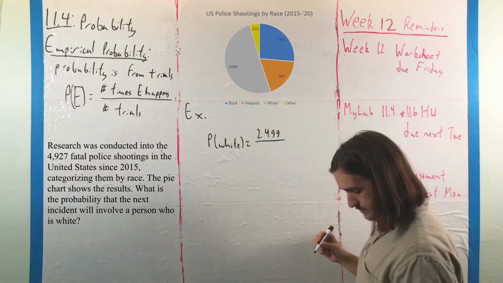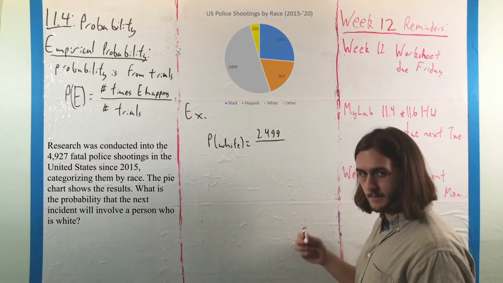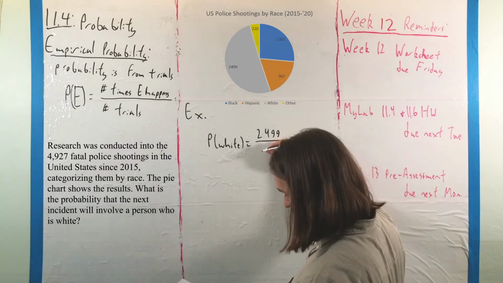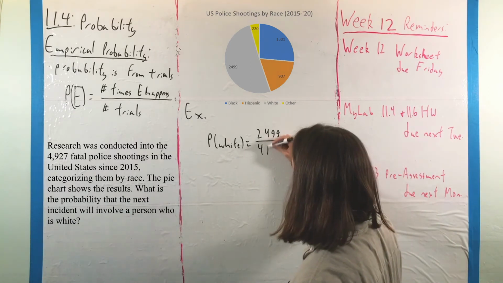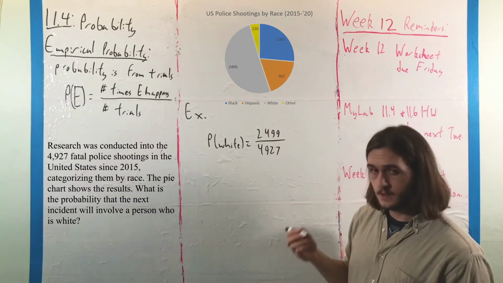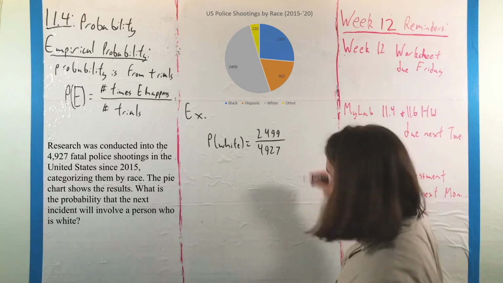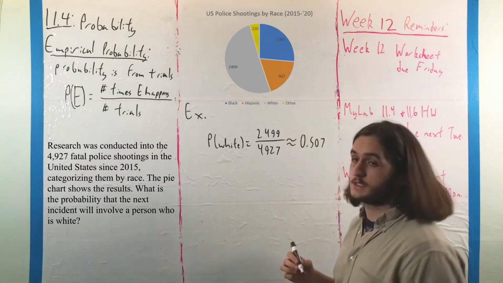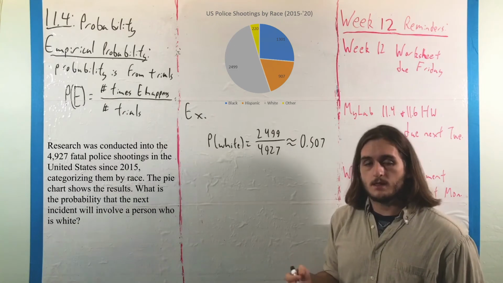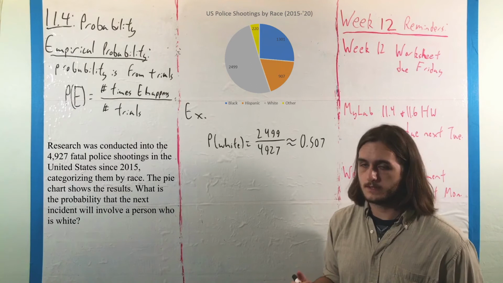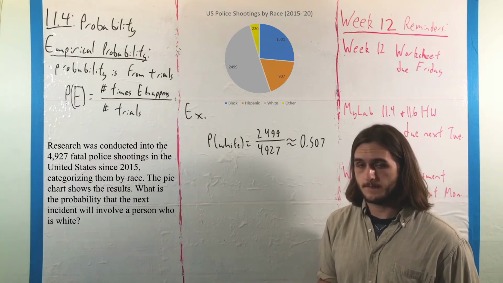2,499 over the total amount of fatal police shootings since 2015, which, for when this data was collected, was 4,927, and up to simplification, this would be our answer, where we could round this to about 0.507, which would mean that the probability that the next person involved in a fatal police shooting is white is about 51%.